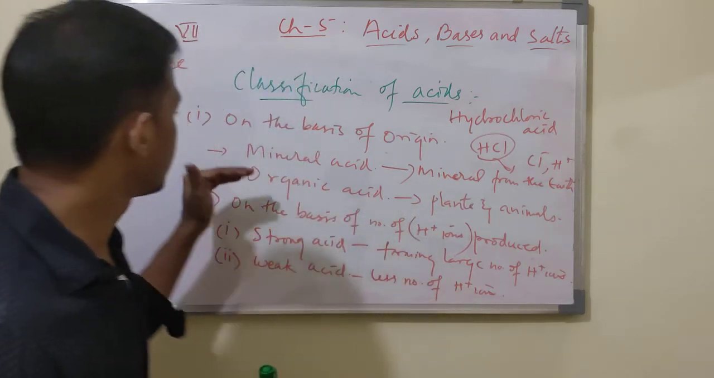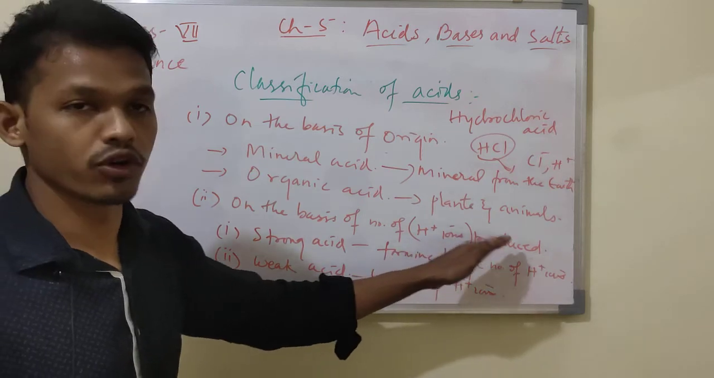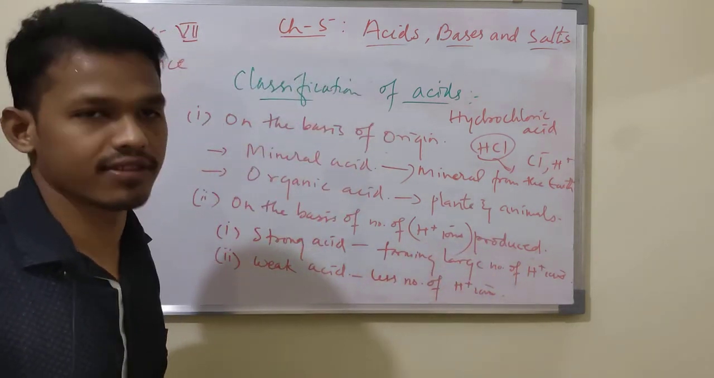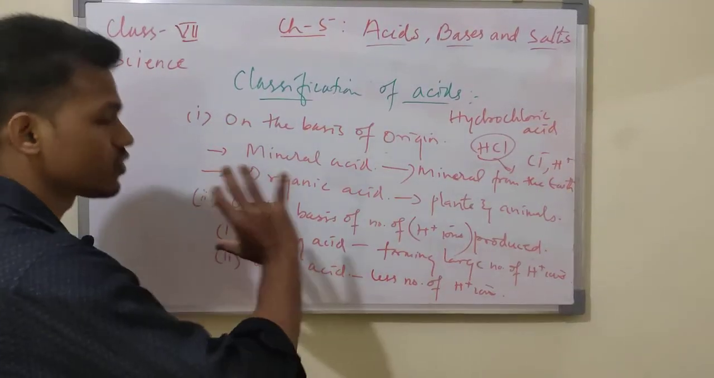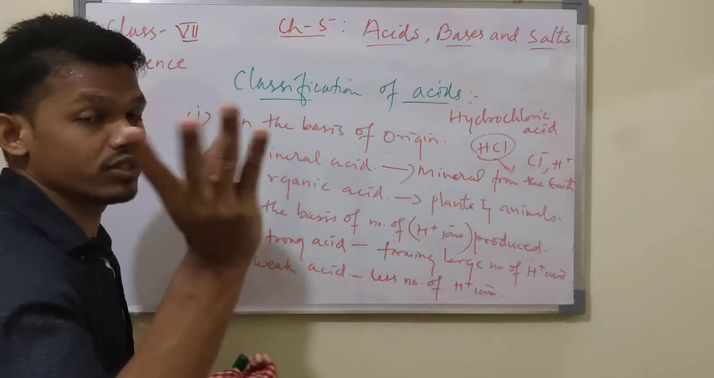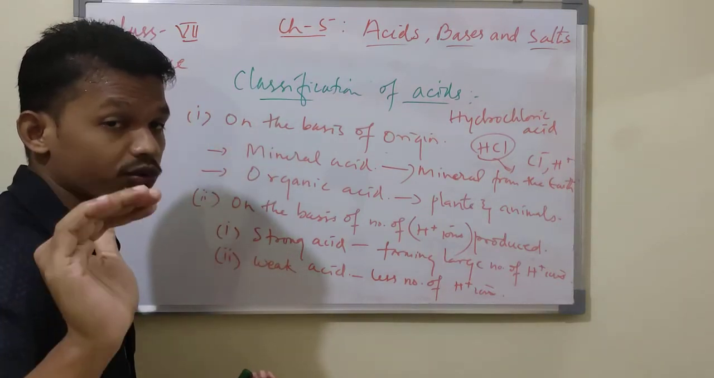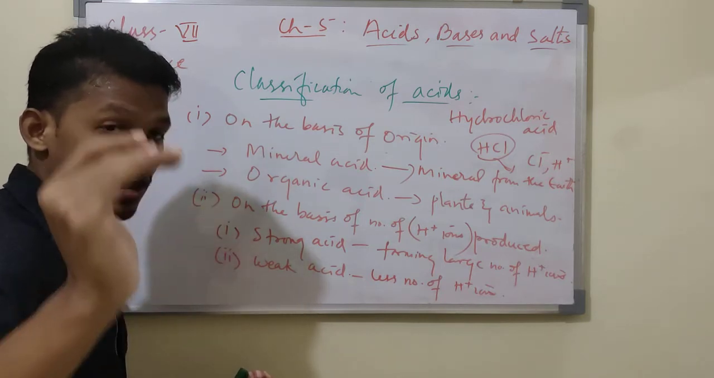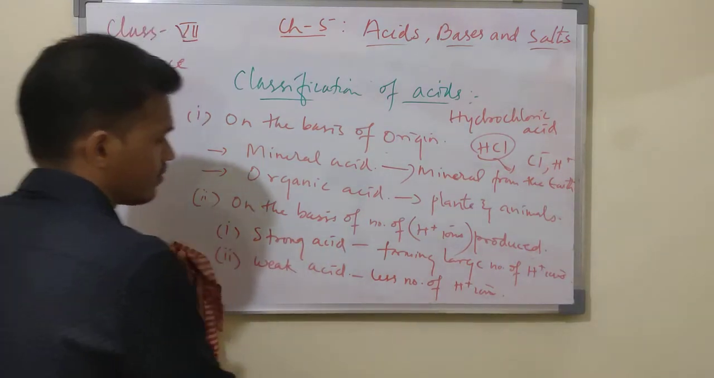These are classifications on the basis of origin and on the basis of the number of H plus ions produced. The third one is on the basis of strength, which is very important. First is on the basis of origin, that is mineral acid or organic acid. Second is on the basis of H plus ions produced, that is strong acid or weak acid. Now, on the basis of strength.